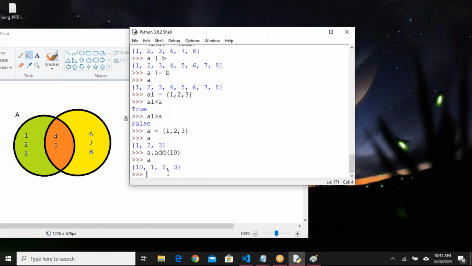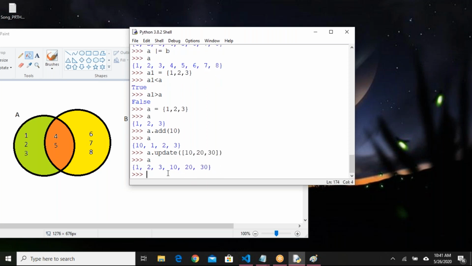Okay. If I want to update, we have an update method also. Update, I'll provide some elements like 10, 20, 30. So when you want to add multiple items to your set, you can use update. Can I use index?